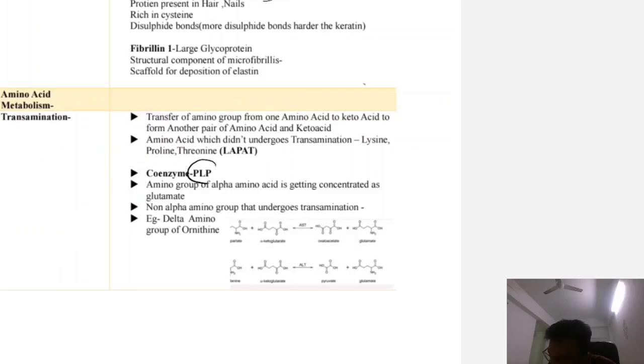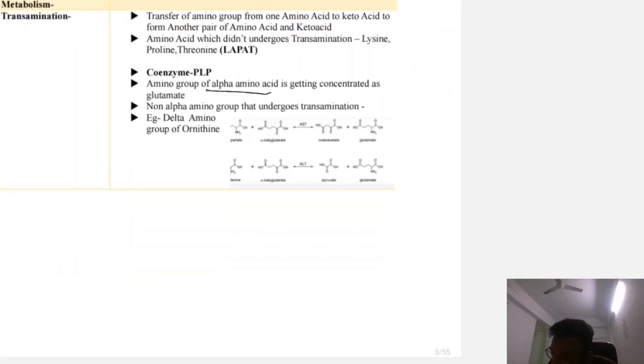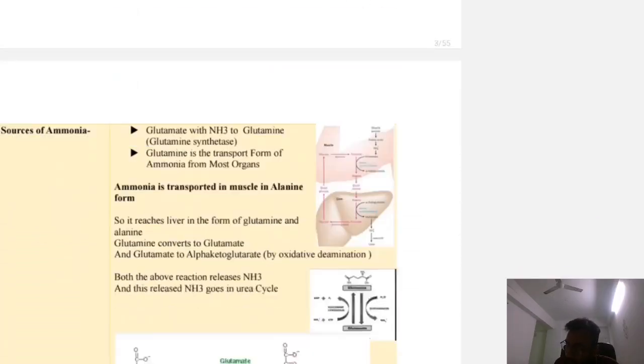So what is the coenzyme used? That is PLP, pyridoxal phosphate, vitamin B6. Okay, this is the coenzyme used. Okay, the amino group from alpha amino acids is getting concentrated as glutamate. Now the non-alpha amino acid that undergoes transamination is the delta amino group of ornithine. Okay, that is the transamination reaction.